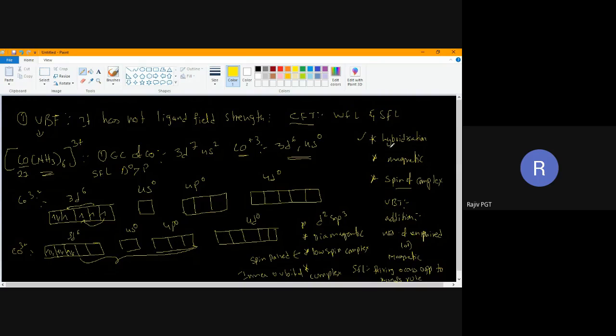All hybridization we have calculated, magnetic properties we have calculated, spin also we have calculated. Now this is the advantage of CFT. Suppose if I give the same data and ask you to calculate through VBT, I should provide some additional data there. I would have said it is diamagnetic in nature. So I do not require this additional data. That is why in competitive exams we will be answering this question based on CFT, not on VBT.